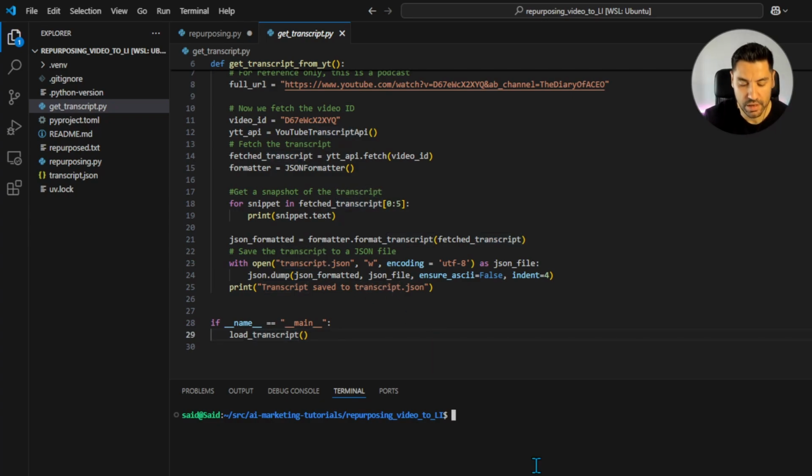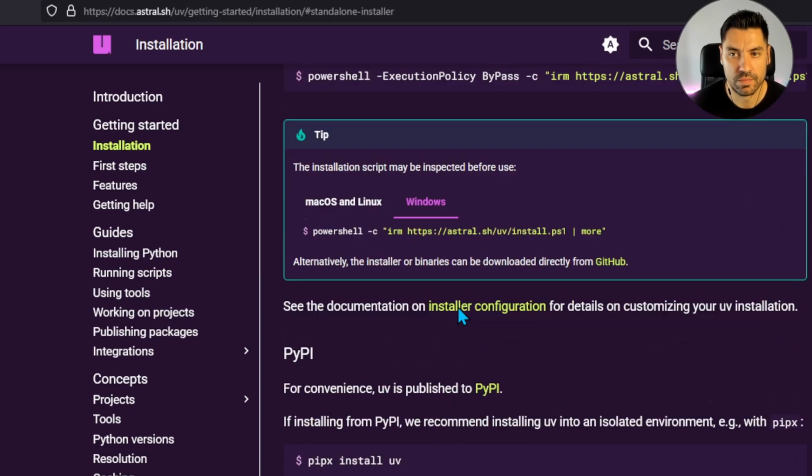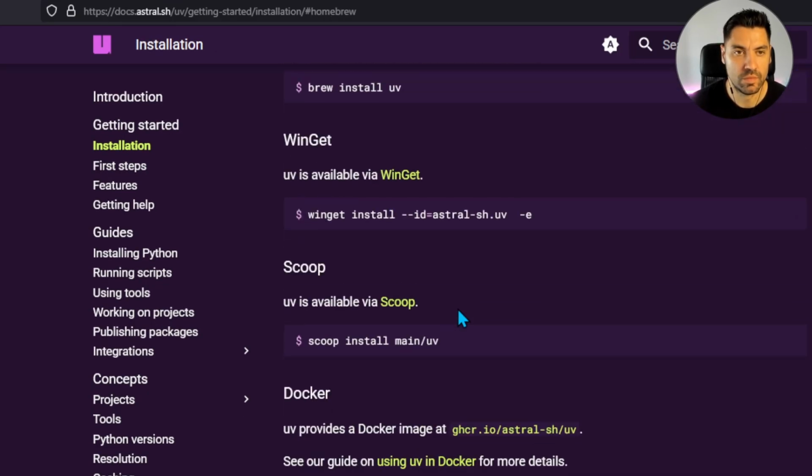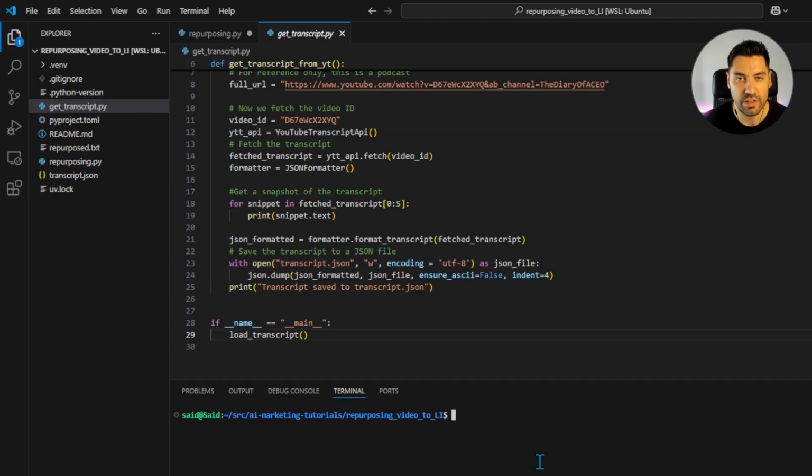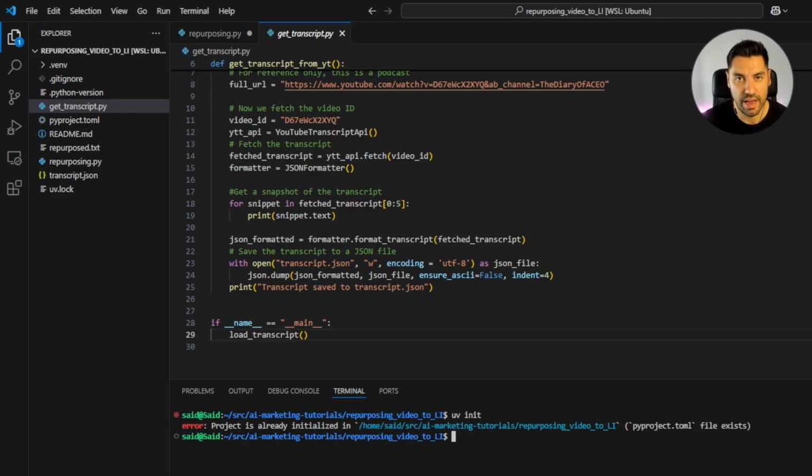First things first, I need to make sure that I have my UV environment activated. If you don't know what UV is, it's a super simple package management system that is super fast, and I recommend you use it instead of pip or conda or anything like that. So using UV, I'm gonna do UV init, and as you can see, I already have initialized my environment. And if I were to do UV sync, as you can see, what it's doing over there is auditing my packages, making sure that I have them in my virtual environment. So all I need to do now is activate that virtual environment like this.